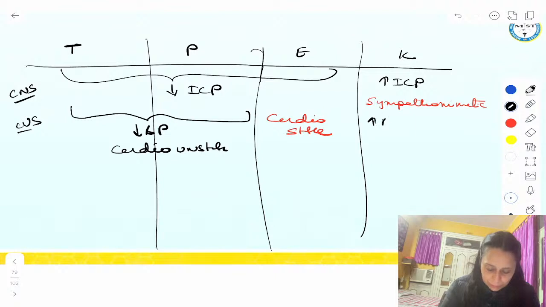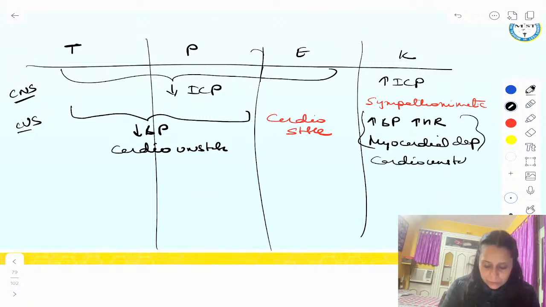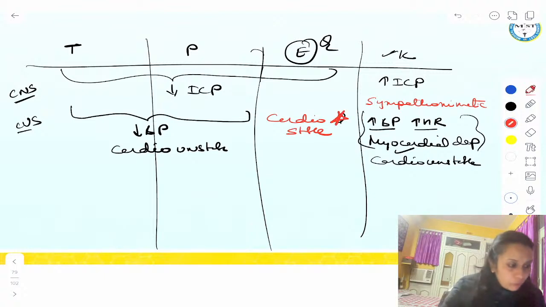And ketamine is sympathomimetic. So it will increase blood pressure, increase heart rate, right? And it is also a myocardial depressant. So it is also a cardio unstable agent. So remember, ketamine is also cardio unstable. It increases BP, heart rate and is a myocardial depressant. The only cardio stable agent is etomidate. So this is the star point of etomidate, a very important star point. But etomidate is not so often used. Why? Because it causes inhibition of cortisol synthesis. So this point is clear. One more, I will just add, then I will write inhibition of cortisol synthesis.